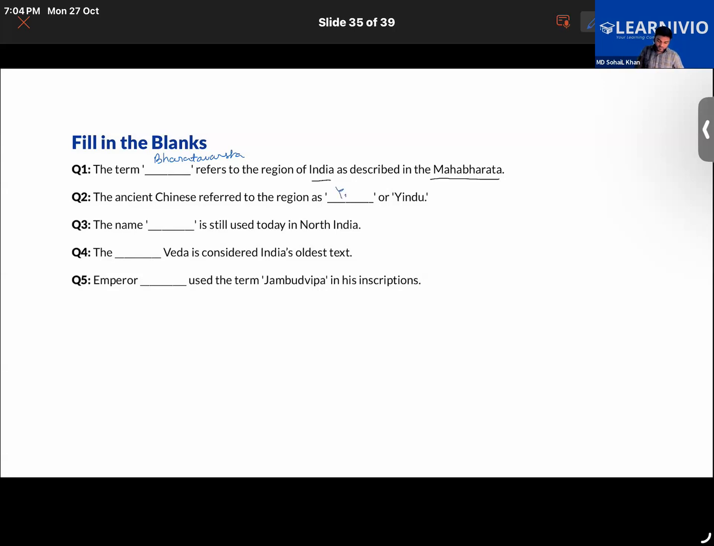The ancient Chinese refer to the region as Yintu or Yindu. Yeah, Yindu or Hindu. Good. The name dash is still used in North India. Hindustan. Hindustan, exactly. Next, the dash Veda is considered India's oldest, the Rig Veda. Dash Emperor used the term Jambudvipa in his inscription. Ashoka, very good. What does Jambudvipa mean? Land of the Jamun tree.